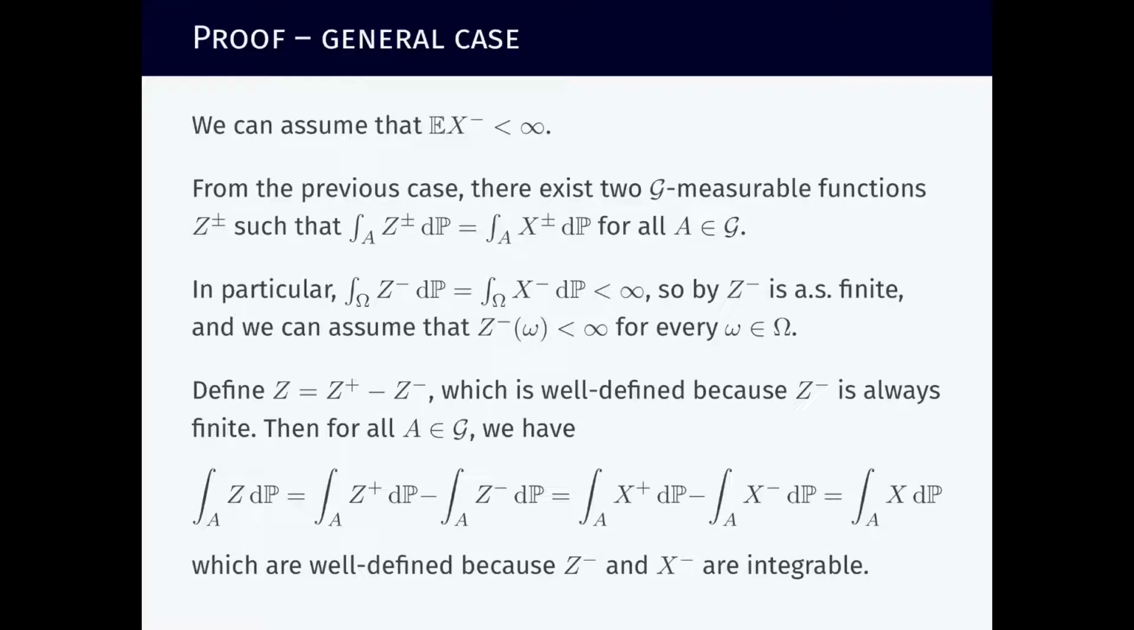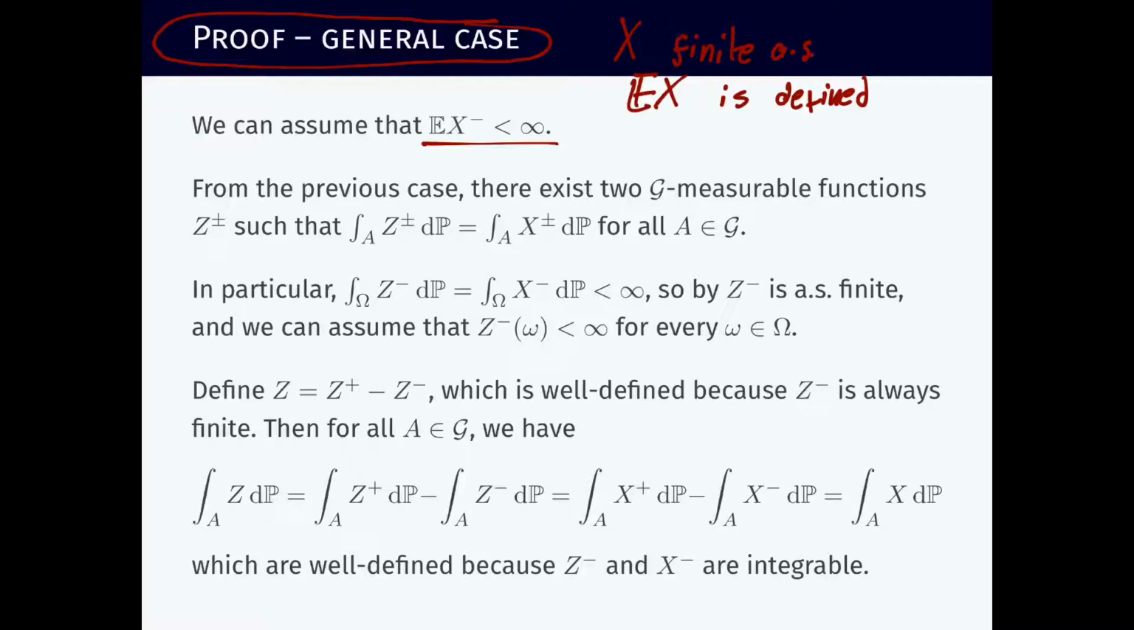And now the last part of the proof is the general case when we only assume that x is finite almost surely and that the expectation of x is defined. Well, since the expectation of x is defined, we can assume that the expectation of the negative part of x is finite. And now from the previous case, there exist two G-measurable functions.